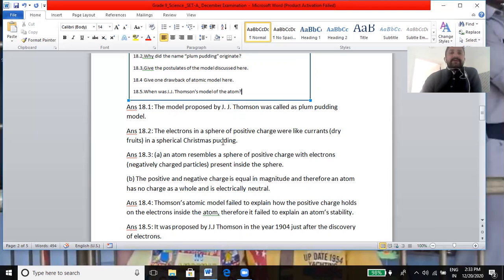The last one is, when was J.J. Thomson's model of an atom proposed? It was proposed by J.J. Thomson in the year 1904 after the discovery of electrons.